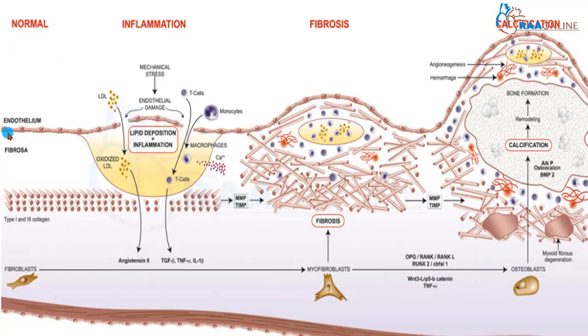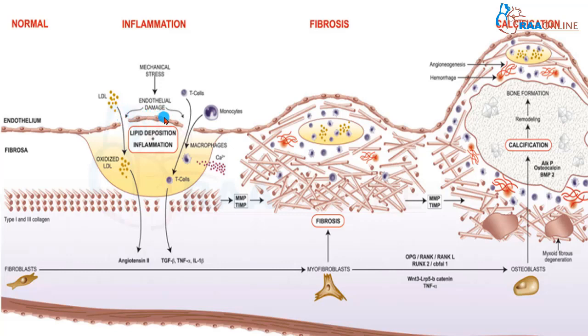So normally there is a single-layer tunica intima, which is the endothelial layer, and type 1 and type 3 collagen in the media, and there are fibroblasts which can replace once the collagen is depleted. So you can see the initiation is the inflammation. The stress of inflammation is usually mechanical stress. So in response to a mechanical stress, there is damage in the endothelium.